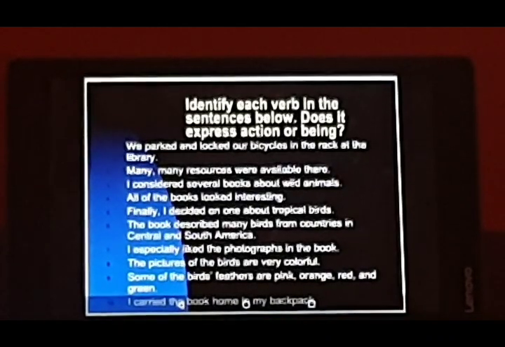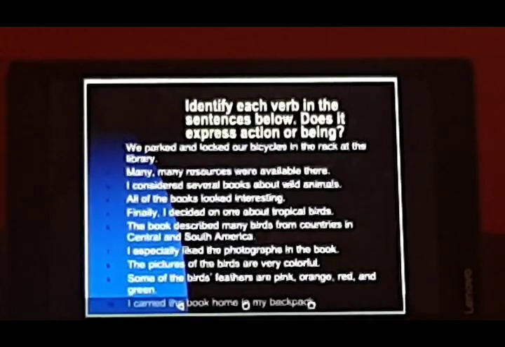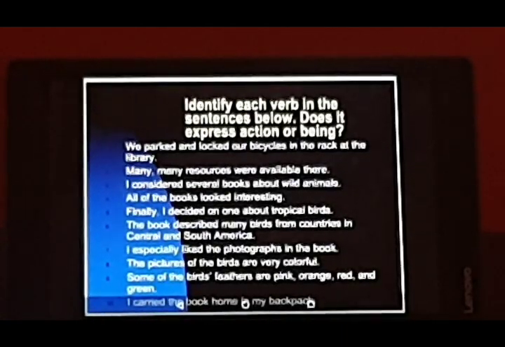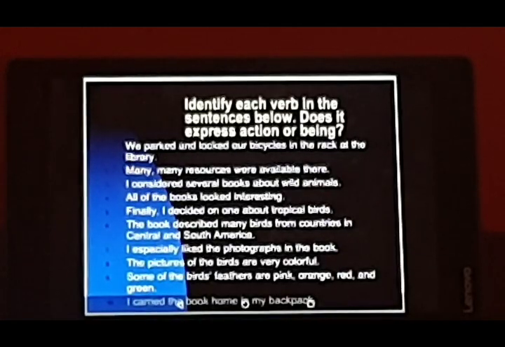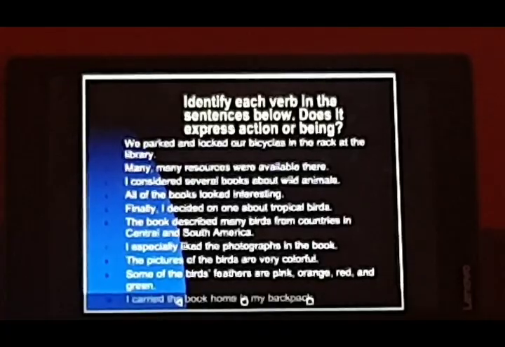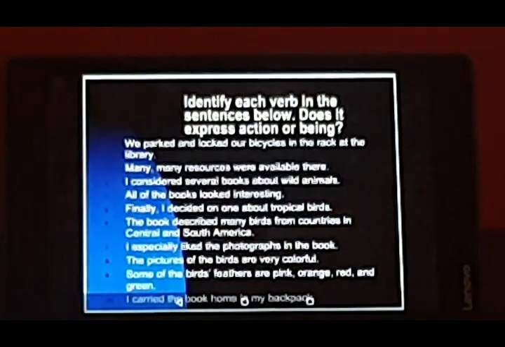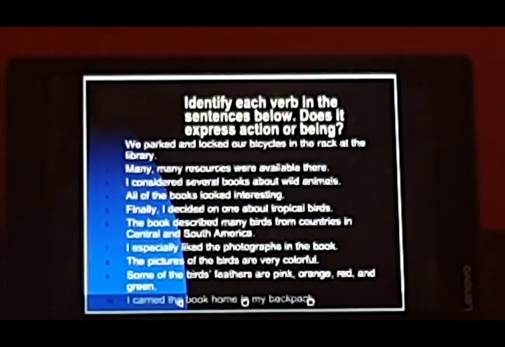I considered several books about wild animals. So what is considered here? Considered is a being word, and sometimes it can be used as an action word also. All of the books looked interesting. Looked, being. So just think about this exercise and try to do it yourself.